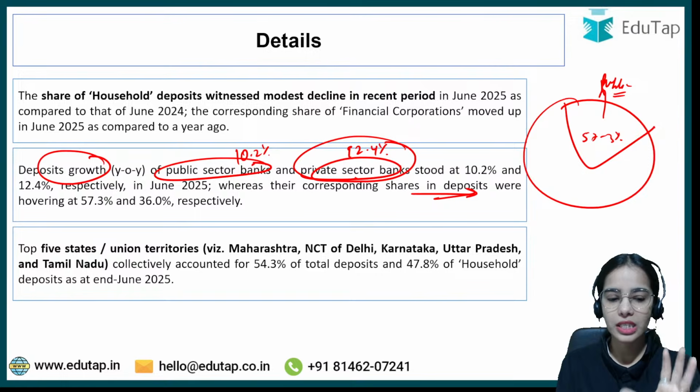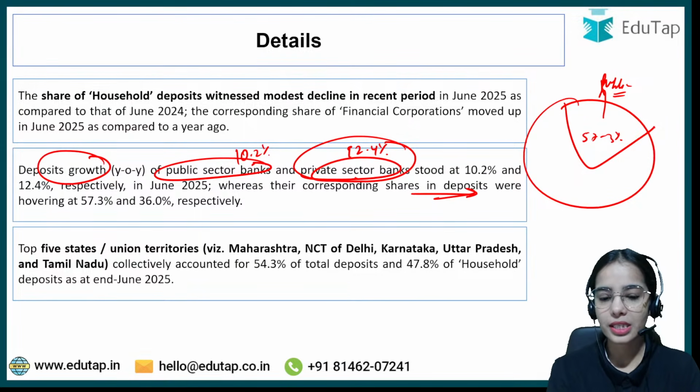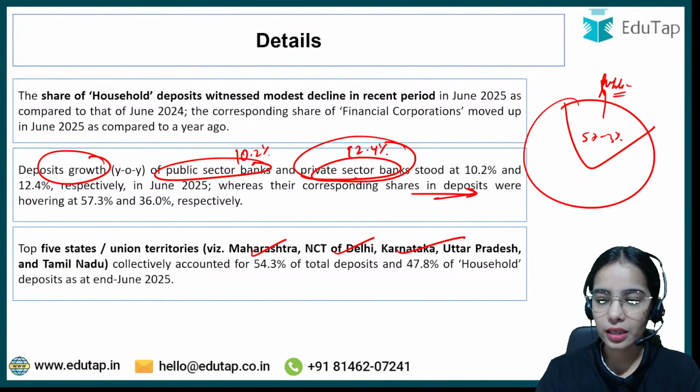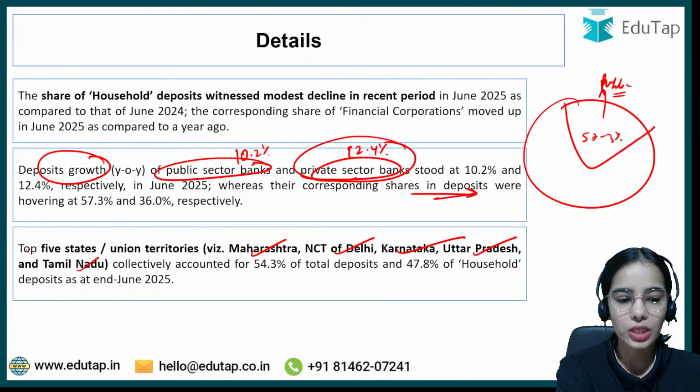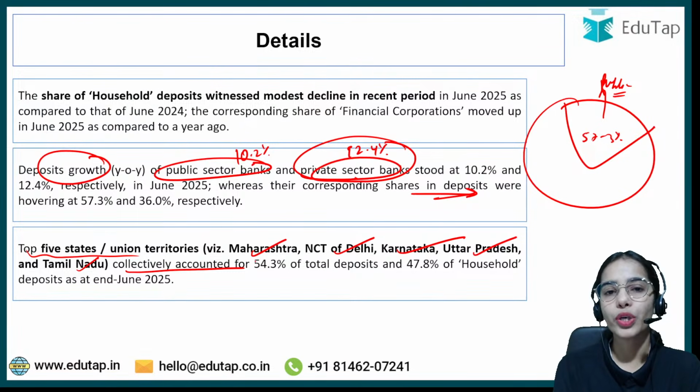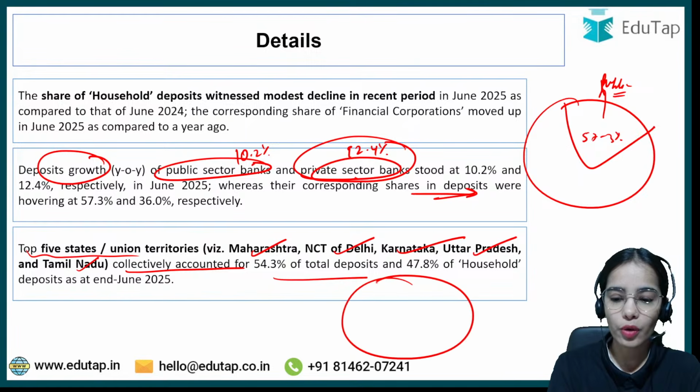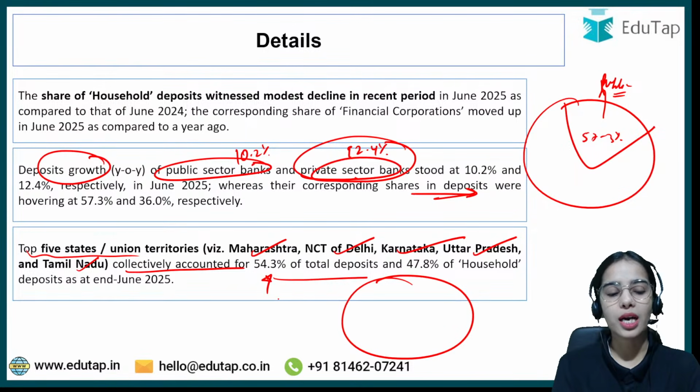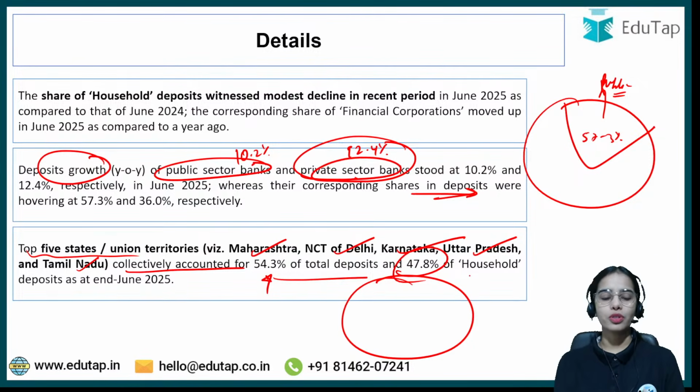Next are the top 5 states or union territories, that is Maharashtra, Delhi, Karnataka, Uttar Pradesh and Tamil Nadu. These are the top 5 states or union territories that collectively accounted for 54.3% of the total deposits. So out of the total deposits, 54.3%, that is the majority of the deposits, are coming from these 5 states or union territories, and 47.8% of the household deposits are coming from these areas.